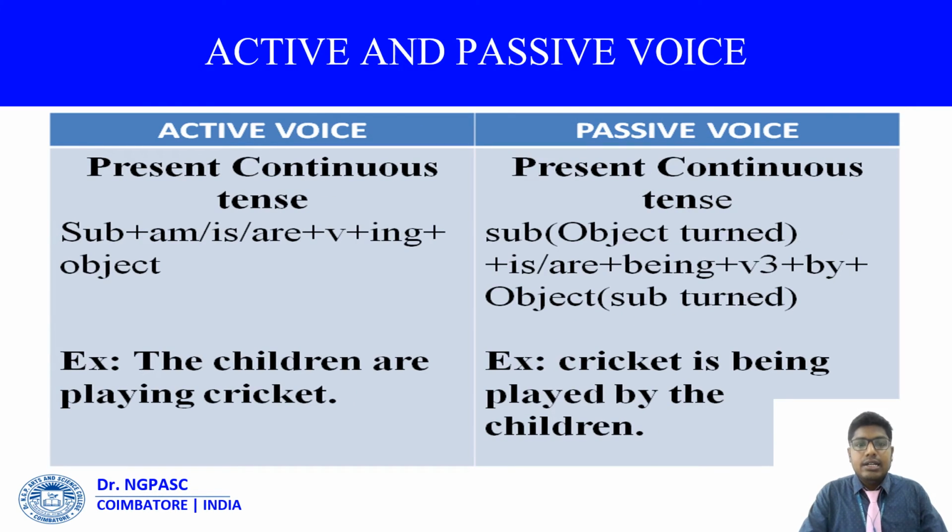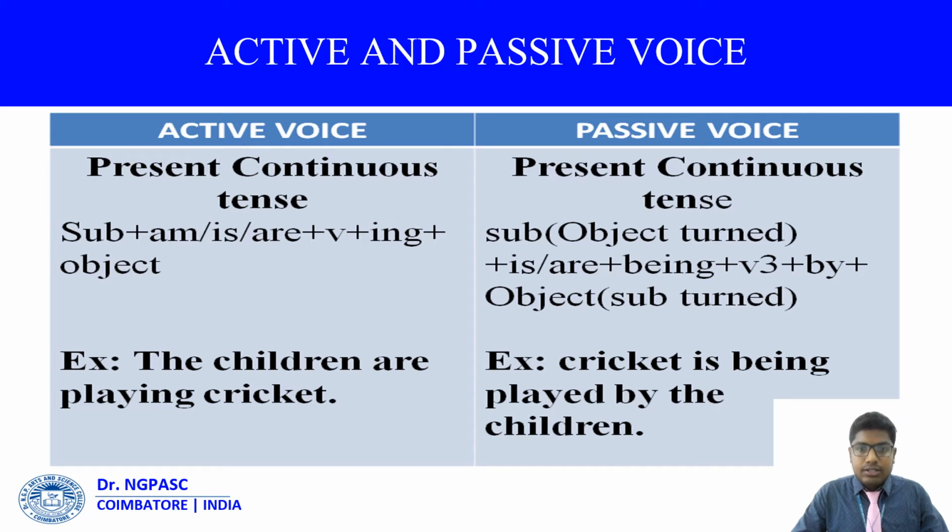And for the present continuous tense, the rule is subject plus am, is, or are plus verb plus ing, and finally object. Here we find the example: the children are playing cricket. Here cricket is the object, so we take cricket into the place of the subject. That means the object goes into the place of the subject.